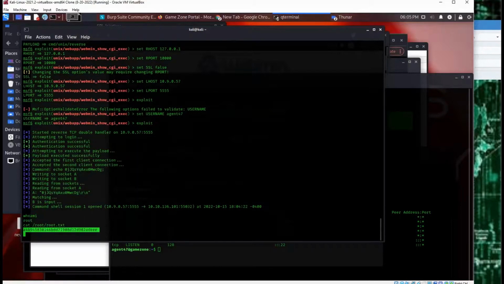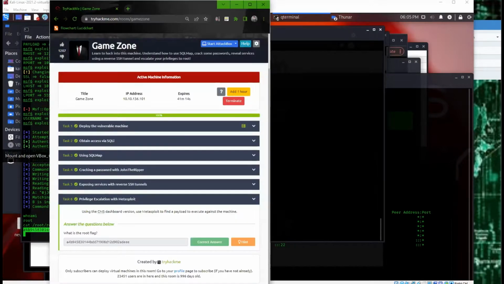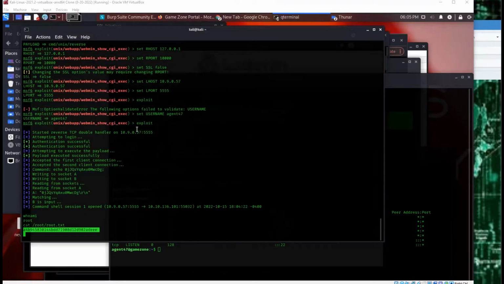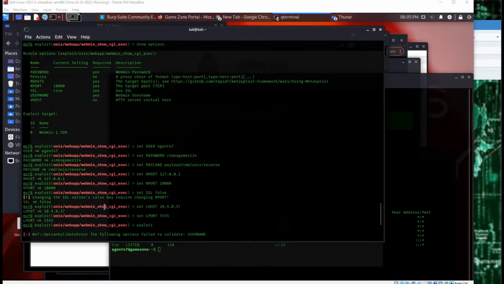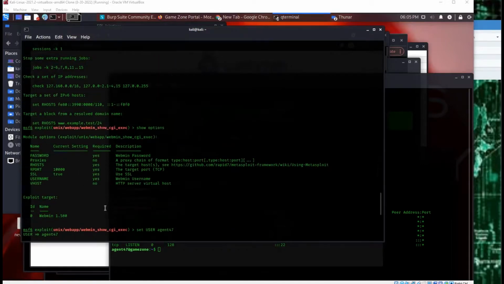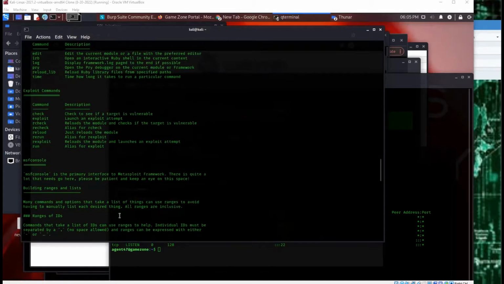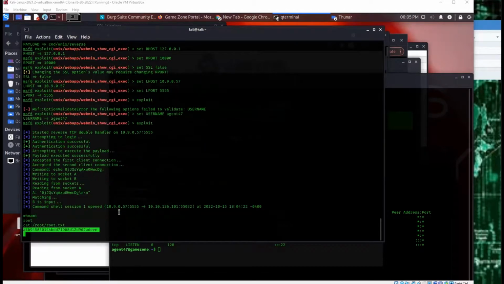Just copy that and paste that into whatever is required at this point. Right here, root flag, boom. So we used Metasploit to run an exploit against that web app there, and we had to input some fields there. So it looks like that worked for us.